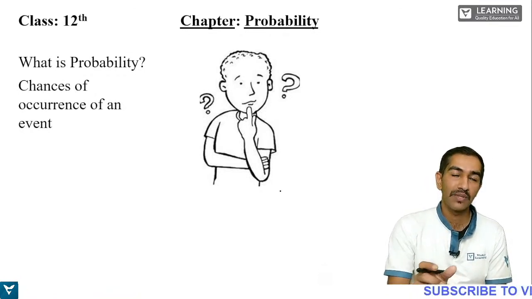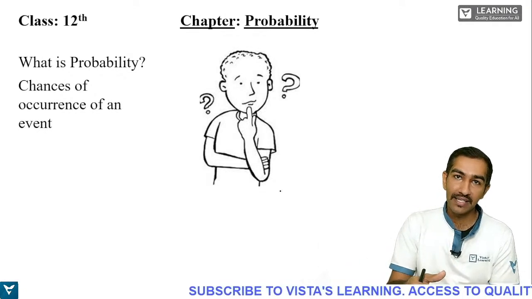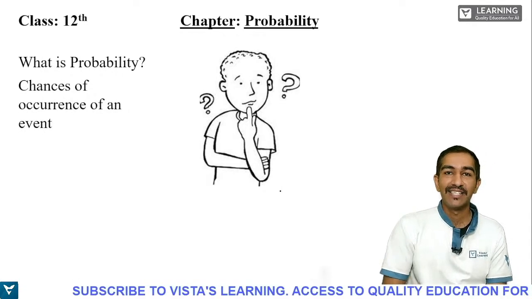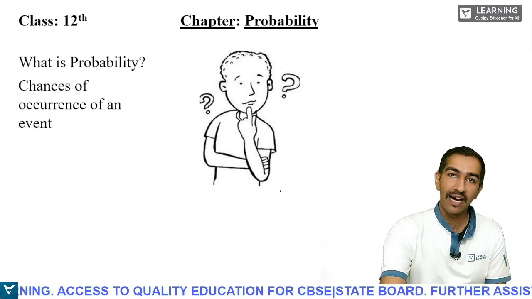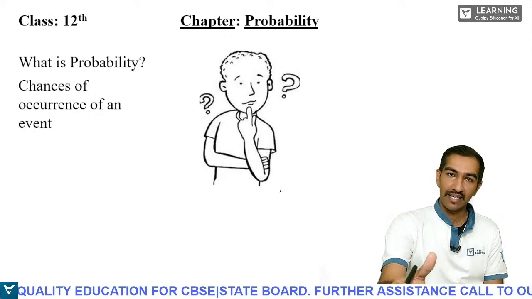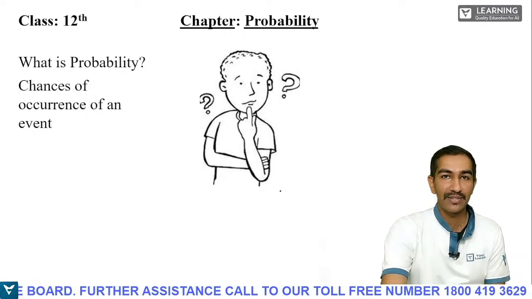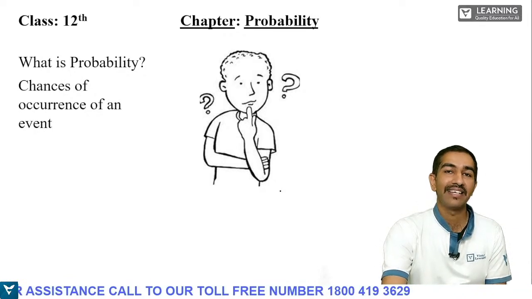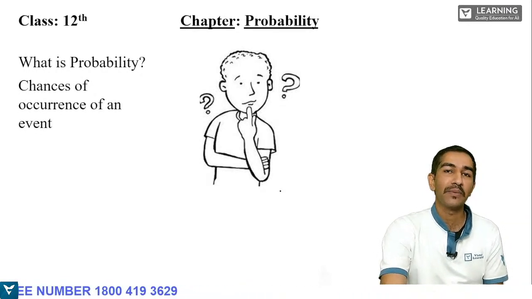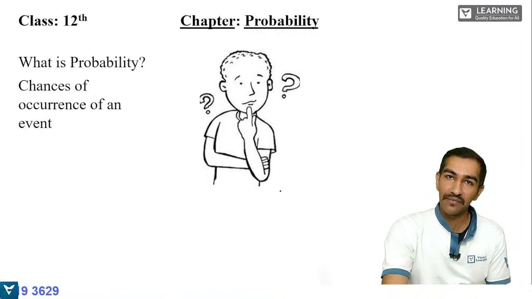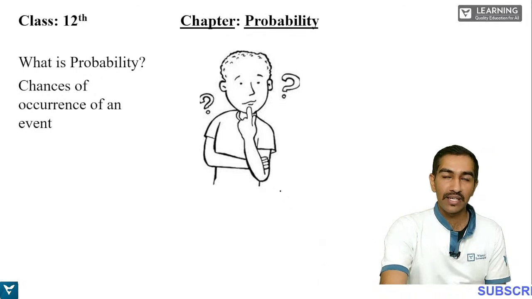Have you heard this word? Probably it might not rain today, or probably it might rain today. So probably is nothing but a chance of occurrence. Occurrence means what is occurring here? It will rain or it will not rain. That is the occurrence. Of an event; what is an event here, students? Event is nothing but raining of water. So this is a very small example associated with probability. So what is the definition of probability? Chances of occurrence of an event. We'll see the next one now.